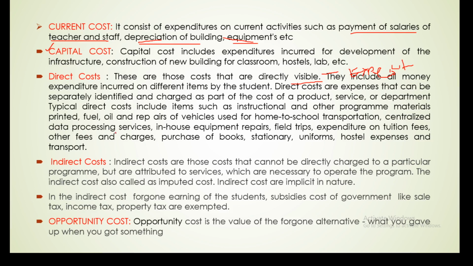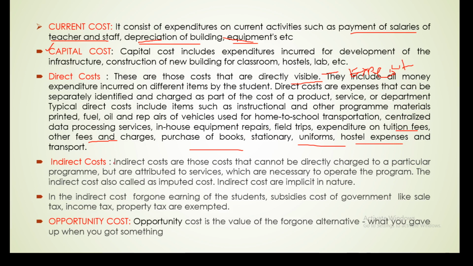So all the costs which are seen with the naked eye, whether by the government or the individual, for purchasing books, uniform, hostel expenses, tuition fee, other fee charges, etc. The government also spends in the same way as the individual. So the expenditure, the money we can see with the naked eye, is called the direct cost.